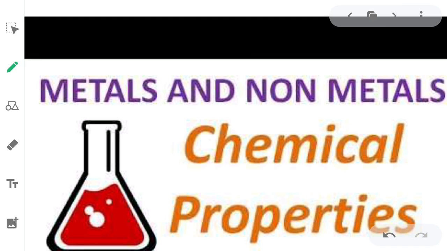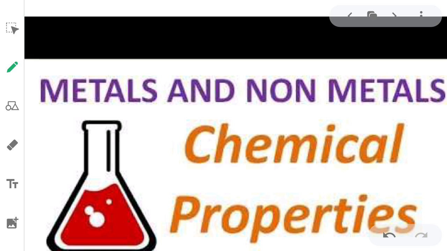As all the metals are made up of elements, and the elements have the nature to react with some elements, after reaction they form a new substance. So a chemical reaction is a kind of reaction in which two elements come together and react and form a new substance with some new properties. That reaction is called a chemical reaction.